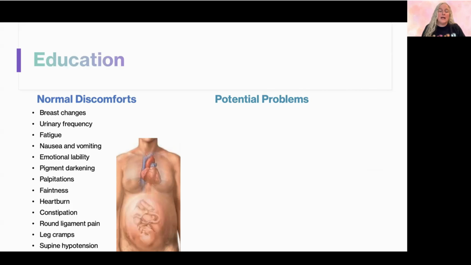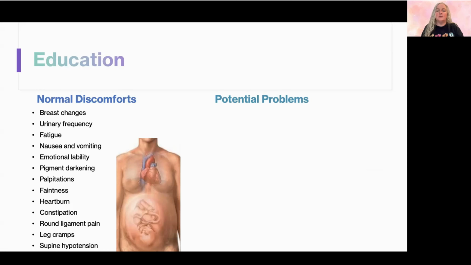So this is why we encourage women not to spend time laying on their backs. They should lay on their side. But if we're measuring her fundal height, we put her on her back, things like that. So we won't have her spending much time on her back at all. So this is supine hypotension, and this is why, even though it's something that happens that's normal, we don't want to encourage it to happen. So we want her not laying on her back.